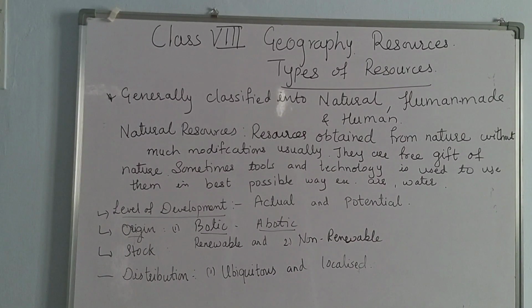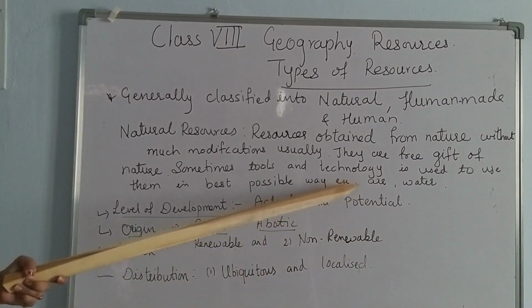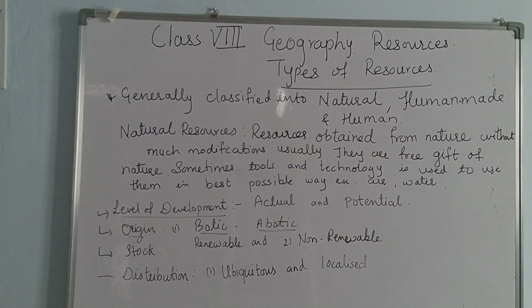I will give you a little example. Suppose river water is the natural resource, right? The water is natural, but this river water is supplied to the cities with pipes, or we make a tap. We also make canals by connecting with these rivers. That means we are using technology or tools for using all these things, right? And even the wind, air, I will give you an example of air. We are using windmills, by that we can make electricity. So we are using tools and technology for this natural resource.